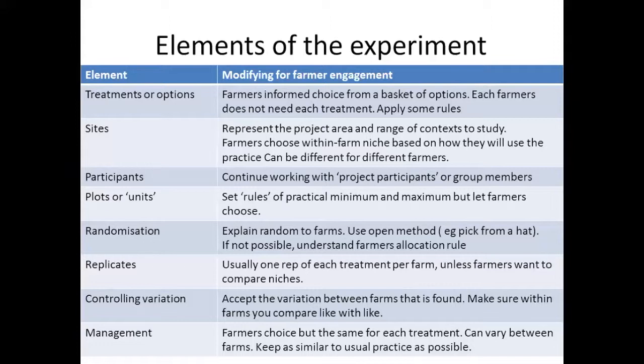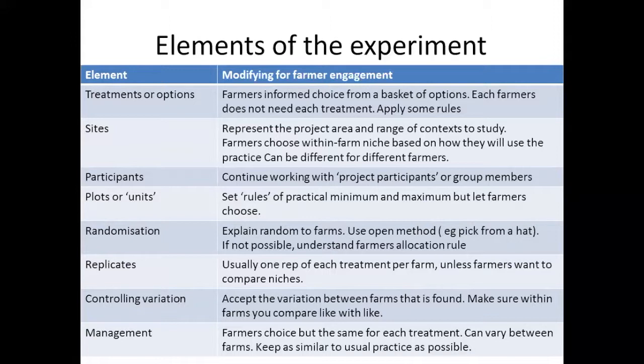So they should make sure that the niche used for the experiment actually is the niche in which they would use the technology. And that might be different for different farmers. That's the important point. It doesn't have to be the same for everybody. It's more important that it represents what farmers are actually going to do than that it's the same for everybody. When it comes to participants, most of the projects now have a group of project participants or members. For example, in Fumogaskia, there are members who want to take part in the trials. So that becomes the criteria; you're not going to just go out and randomly select farmers again. The people you are working with are the participants in the trial.